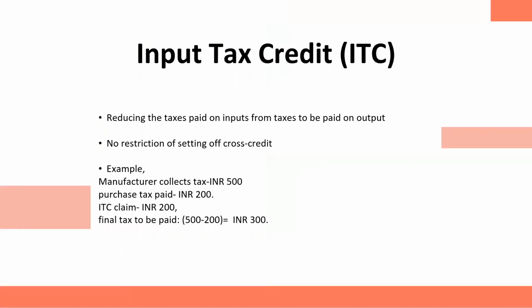Next is ITC. When we talk about ITC, it means reducing the taxes paid on inputs from the taxes to be paid on output. Now, this concept of ITC is not new because it was already there in the pre-GST indirect taxes regime. It was there in service tax, VAT, excise duty. But its scope has now been widened under GST. It was not possible earlier to claim ITC for central sales tax, entry tax, luxury tax, and other taxes.